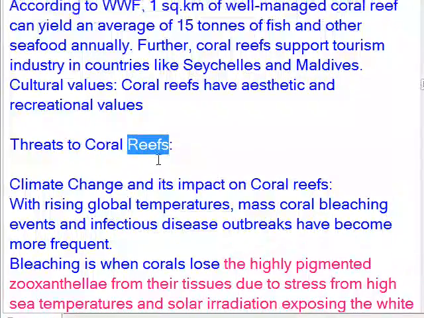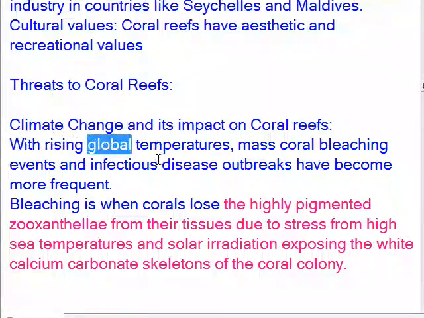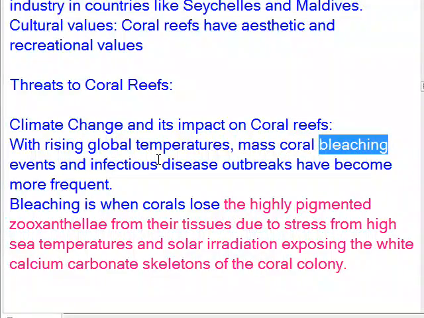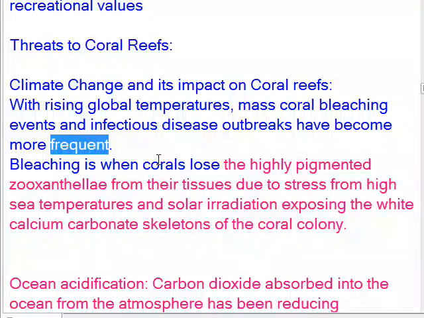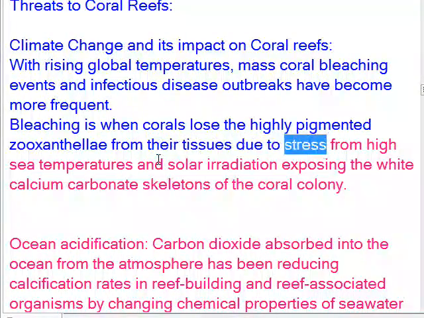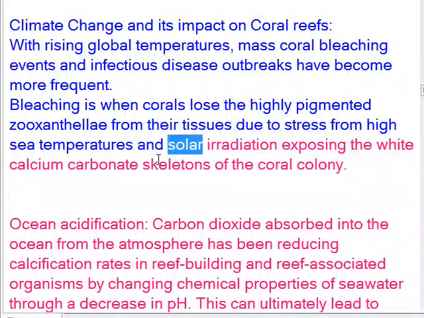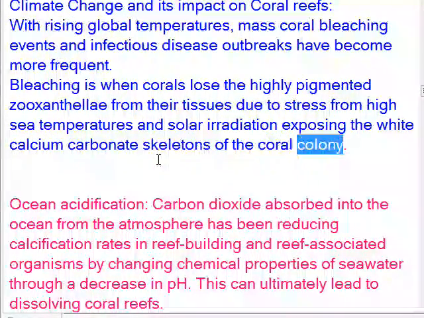Coral reefs. Climate change and its impact on coral reefs. With rising global temperatures, mass coral bleaching events and infectious disease outbreaks have become more frequent. Bleaching is when corals lose the highly pigmented zooxanthellae from their tissues due to stress from high sea temperatures and solar irradiation, exposing the white calcium carbonate skeletons of the coral colony.